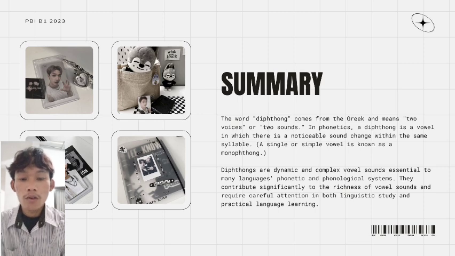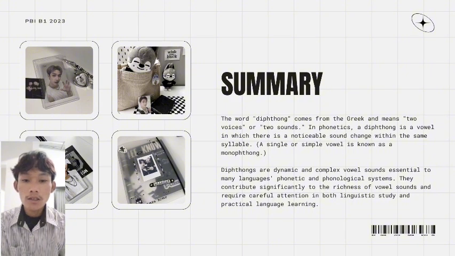Definition of diphthong. The word diphthong comes from Greek, which literally means to voice or to sound in phonetics. A diphthong refers to a vowel sound that changes from one vowel to another within a single syllable. This distinguishes it from a monophthong, which is a single vowel that does not undergo a sound change.